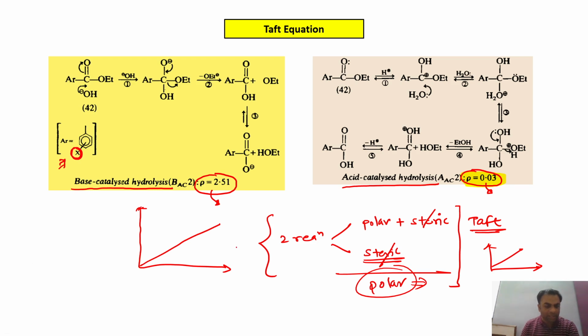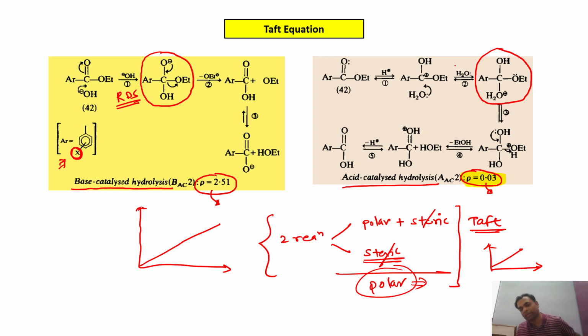If we consider the intermediate of the rate determining step for the base catalyzed hydrolysis, and the intermediate formed during the rate determining step of acid catalyzed hydrolysis, you can see that these two intermediates differ only by two hydrogen atoms. One is shown over here, and another is this one, where we have only one hydrogen.